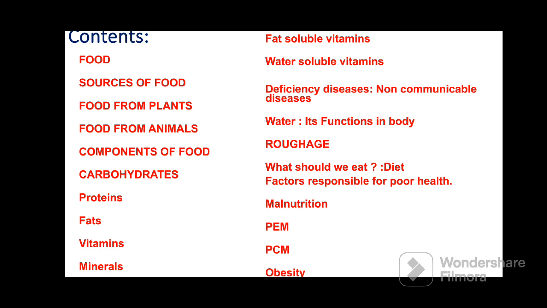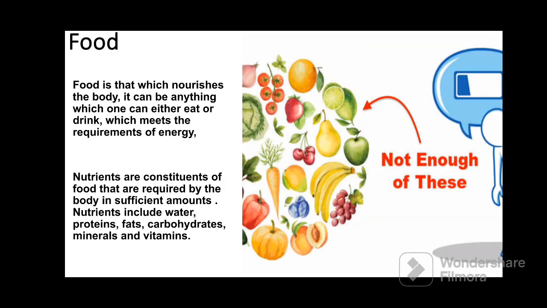Then we will talk about functions of water in the body and roughage, and the most important thing: what should we eat to maintain good health, malnutrition, PEM and PCM, and finally obesity. So we are going to start.